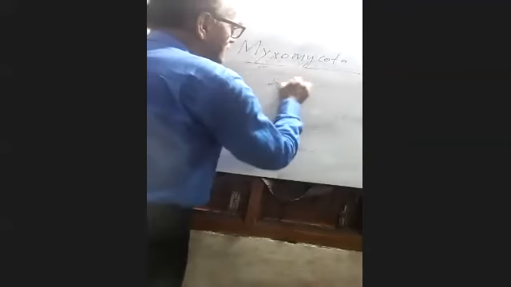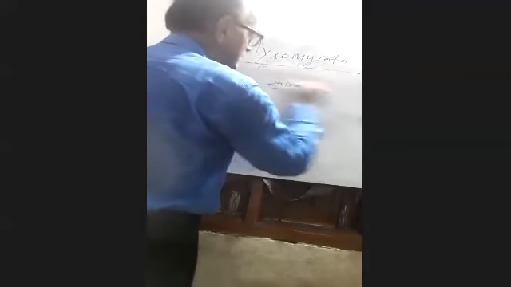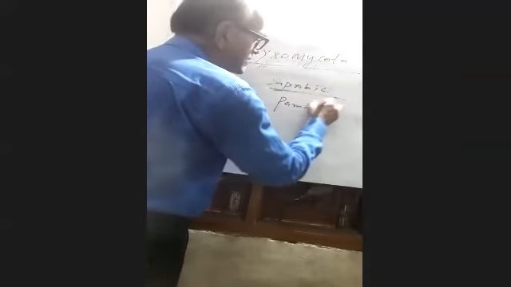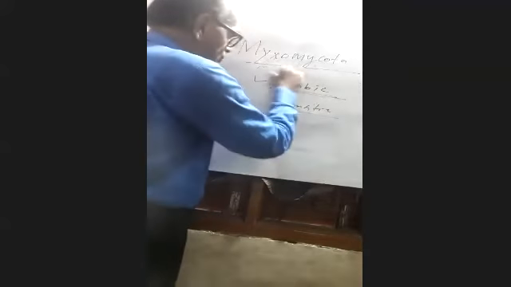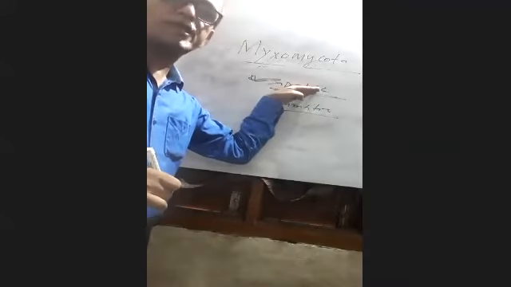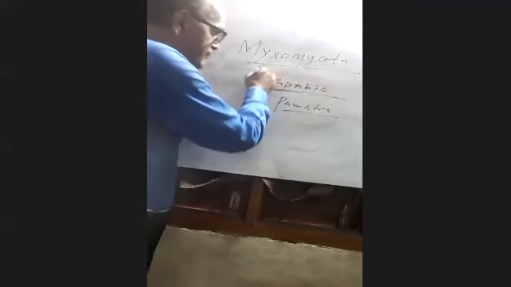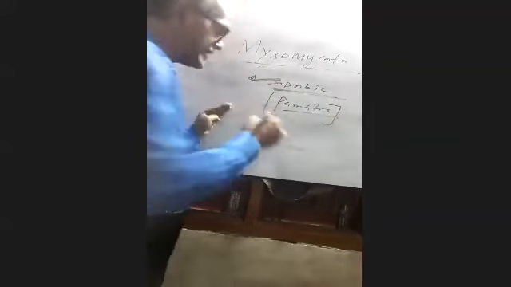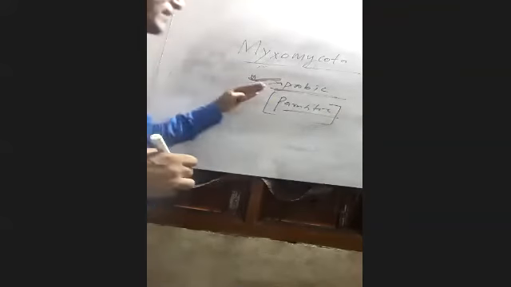Some are parasitic, but mostly they have a saprobic mode of nutrition, as they are involved in the process of decomposition and decay.